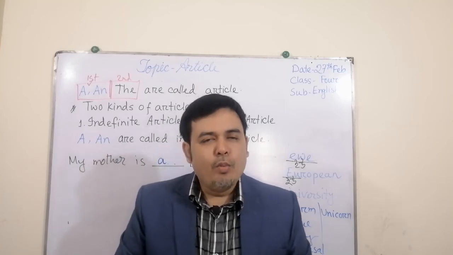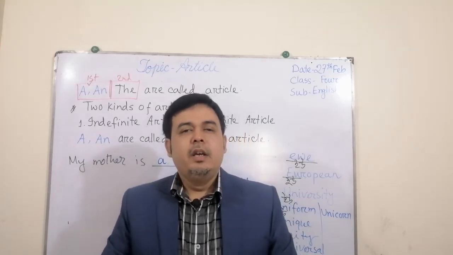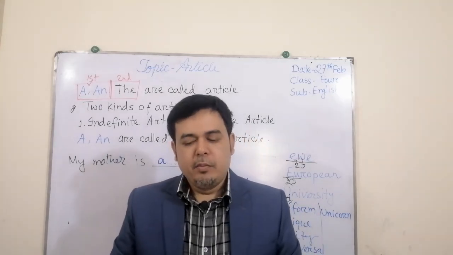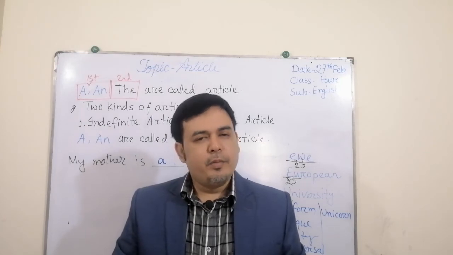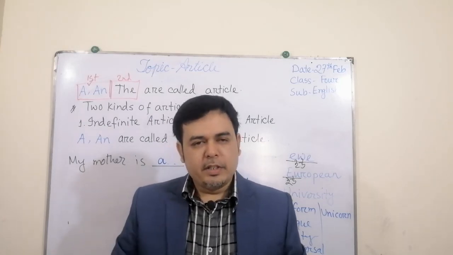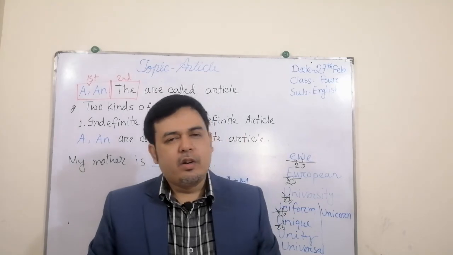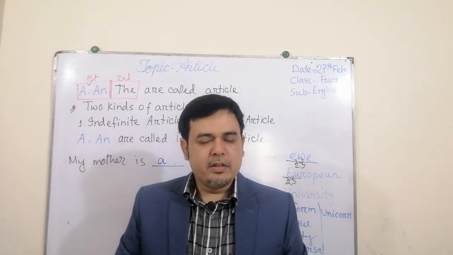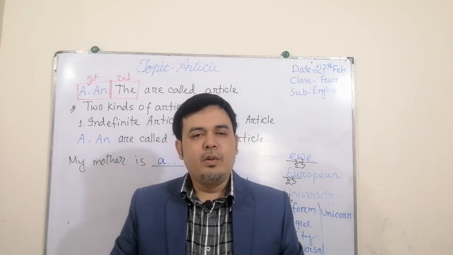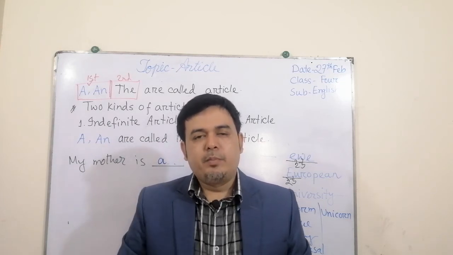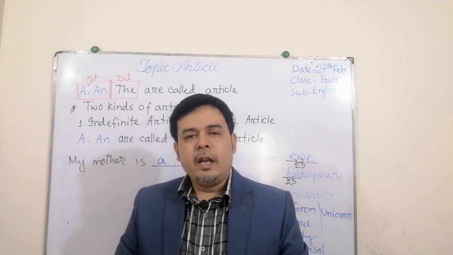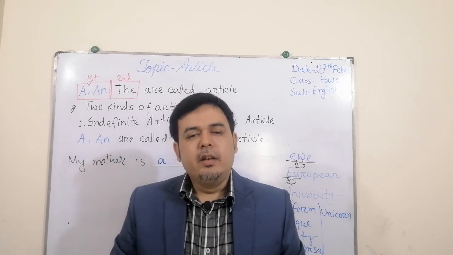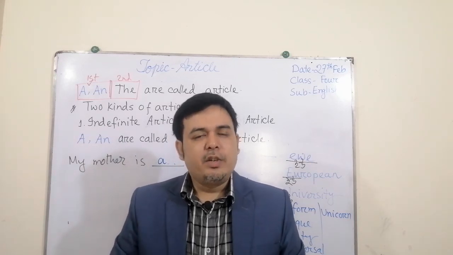So there will be homework for you, and the homework is you will write 30 examples by analyzing from your books or from your grammar books. You can also use the grammar of class 3, no problem, and in your hand there is the grammar of class 4. So by combining this you will write 30 examples of the use of a and an, and take a snapshot and put it in the comment box. That will be your homework.